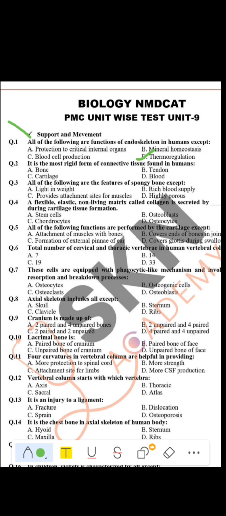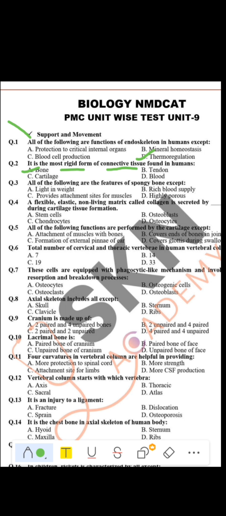Okay, let's move towards question number two. In question number two, it is the most rigid form of connective tissue found in human. The most rigid form of connective tissue found in humans is bone. Because we know cartilage is not rigid, and tendon is something which is not the connective tissue, and blood is of course no. So our correct option will be bone. Bone is the most rigid form of connective tissue.